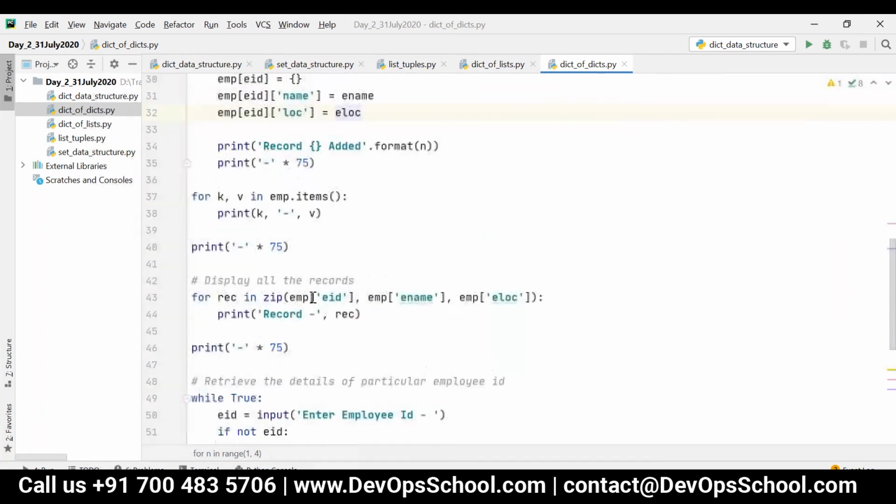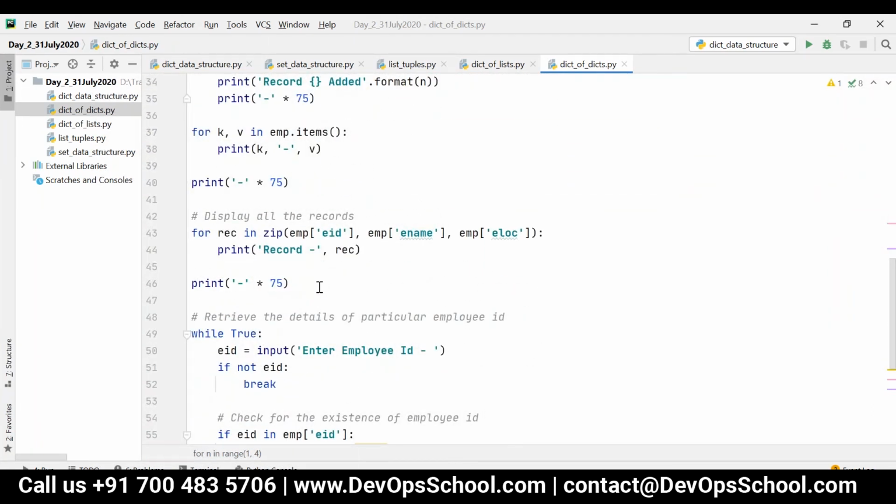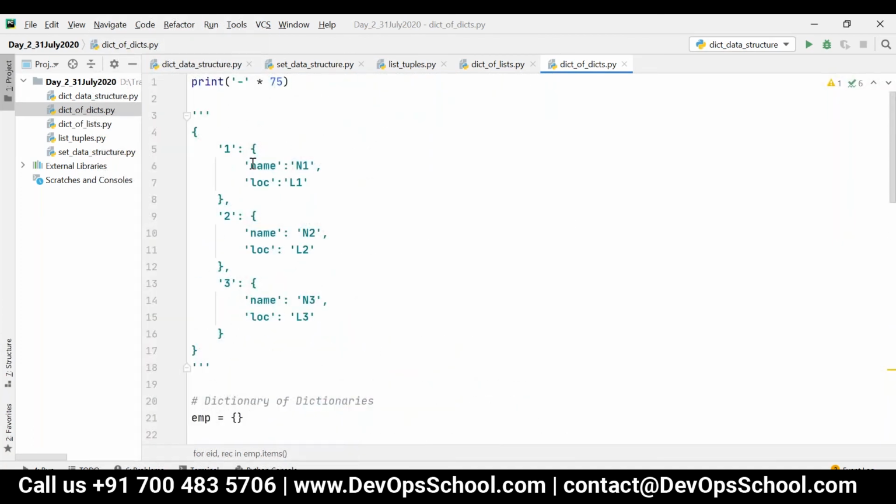If I want to print all the records, it is not required to give everything like this. I can just say employee ID, comma record in emp.items. Whenever we do employee.items, it will retrieve key-value pairs, that is 1 and then a dictionary, 2 and then another dictionary, 3 and then another dictionary.